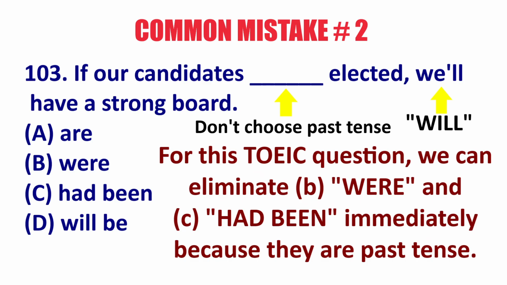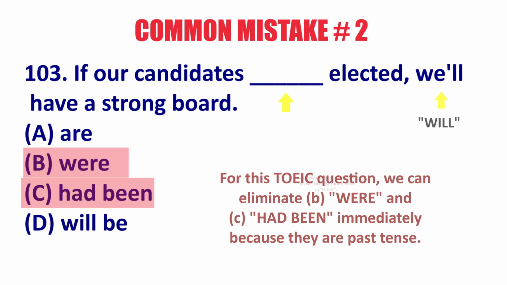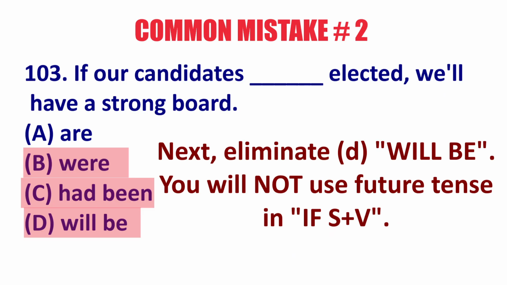We can see it says in the main clause, we will have a strong board. We will have a strong board. Therefore, the answer will not be past or past perfect. So eliminate B and C. Next, eliminate D, will be. In the if clause, you will not use future tense. I repeat, in the if clause, you will not use if, subject, will, verb.